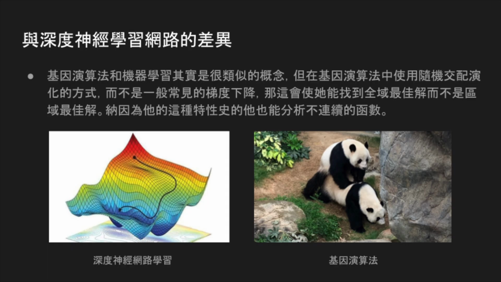Because the genetic algorithm doesn't need to analyze the gradient and other data, we can use it to analyze these continuous functions. For some complex problems that we may not be able to solve, we can also refer to some of the results obtained by the genetic algorithm as a reference.